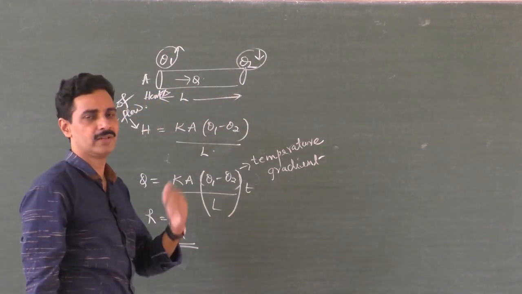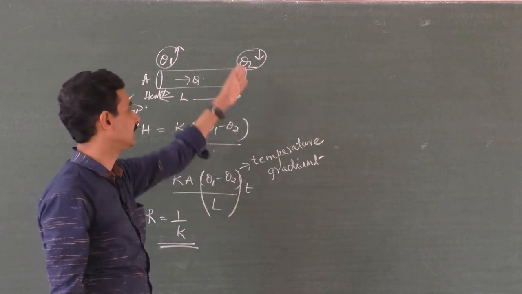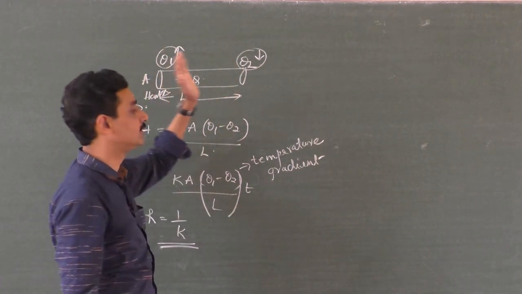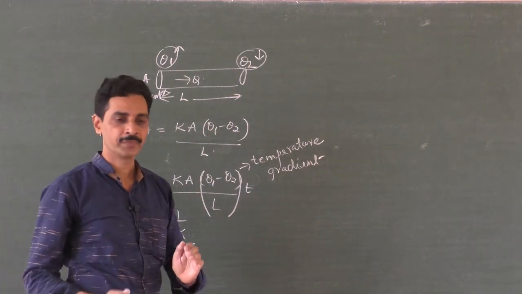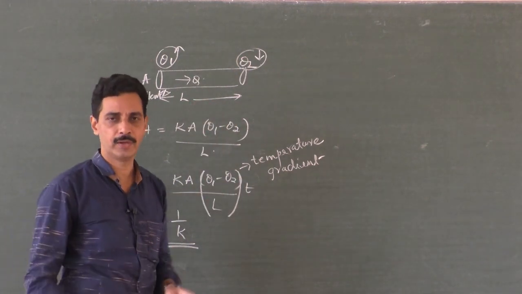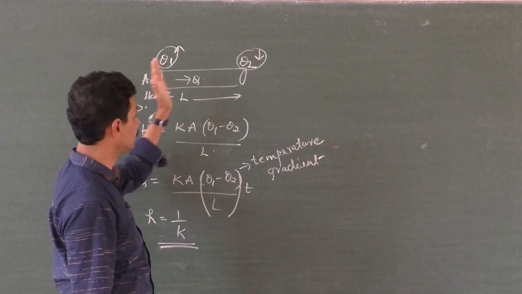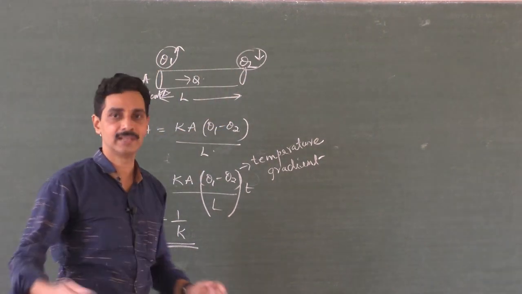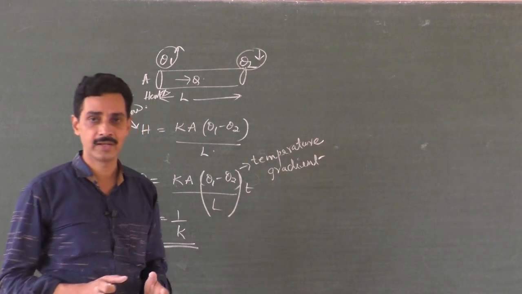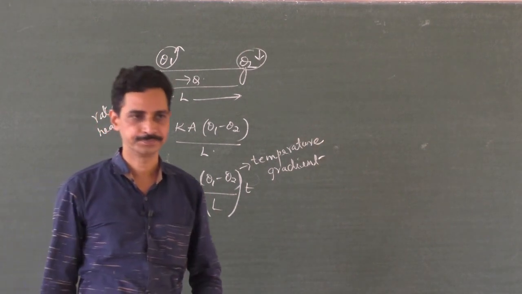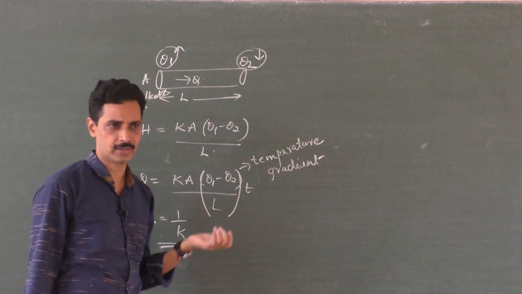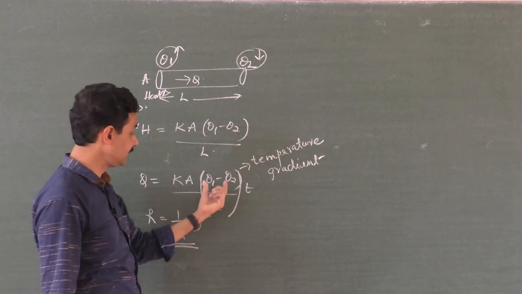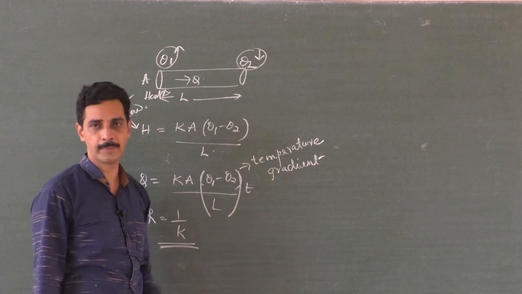Theta 1 will be, say, 100 degrees Celsius, and theta 2 is, say, 30 degrees Celsius. This will be at 100 only, this will be at 30 only. There won't be any increase in the temperature at any point. But as you go from the hot end to the other end, the temperature will be lesser and lesser. The point where you are heating the material will be very hot. At the other end, it will not be so hot. The temperature will be decreasing with distance, and that change in temperature per unit distance is called temperature gradient.